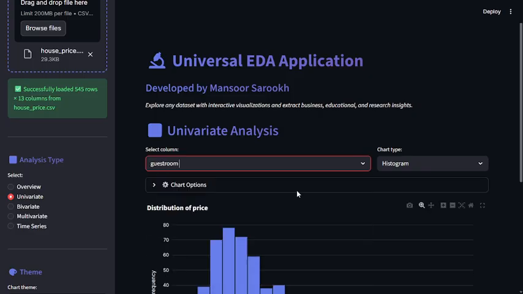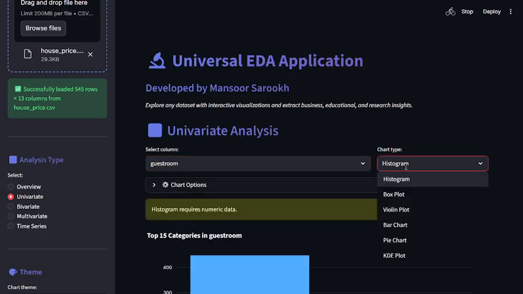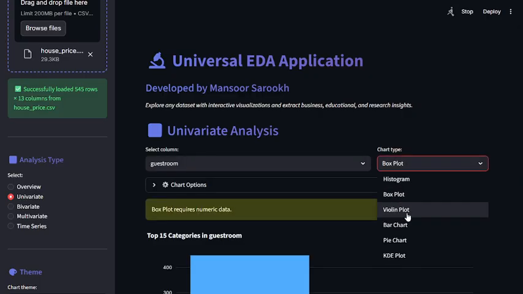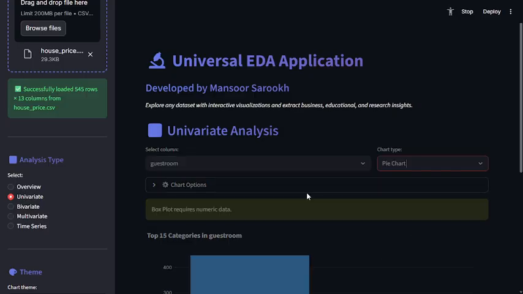guest room. Okay, here the chart is histogram and it is prompted that histogram requires numerical data. Box plot may also require numerical data, but we will see the pie chart accordingly.